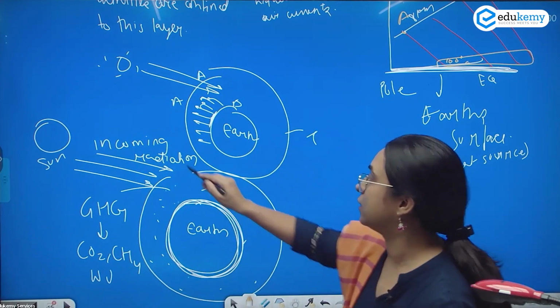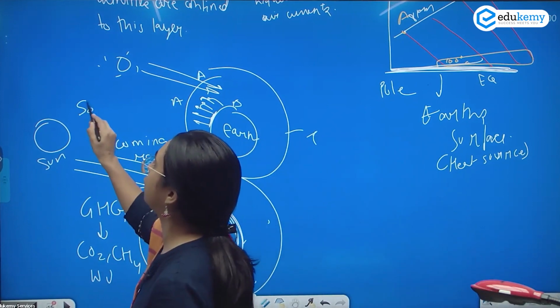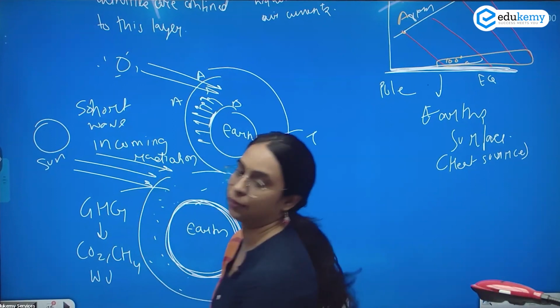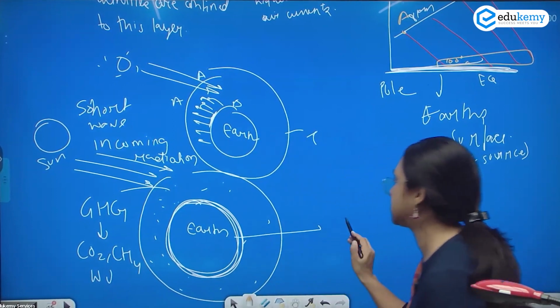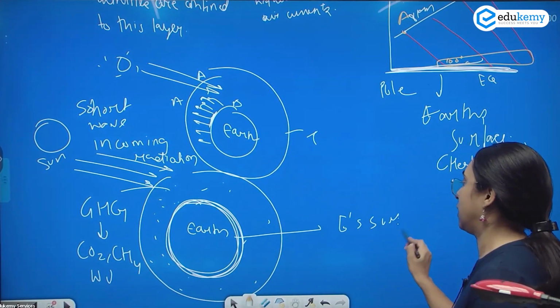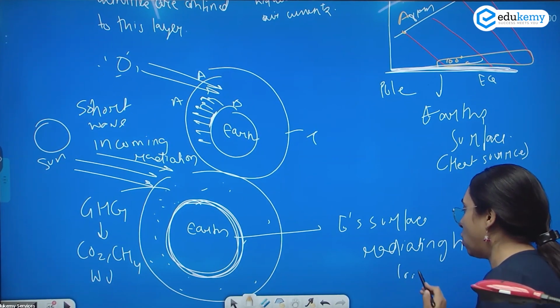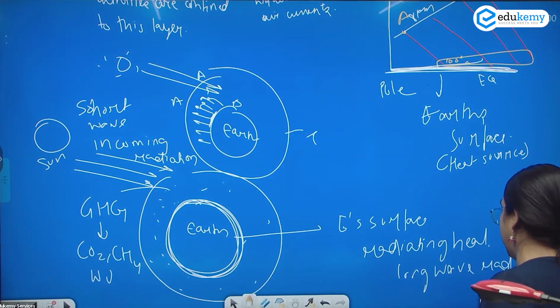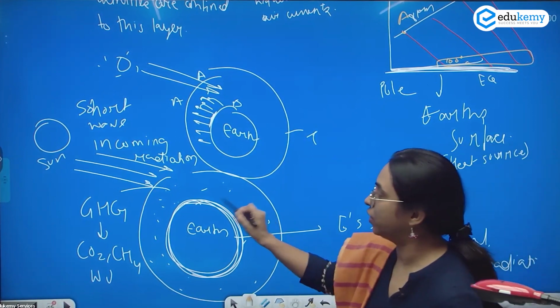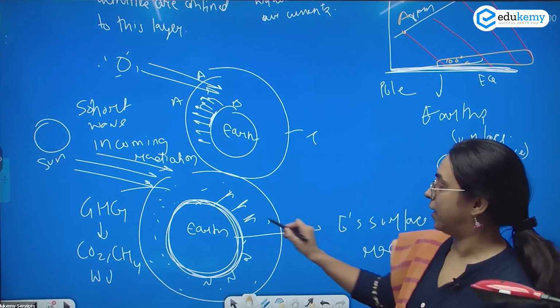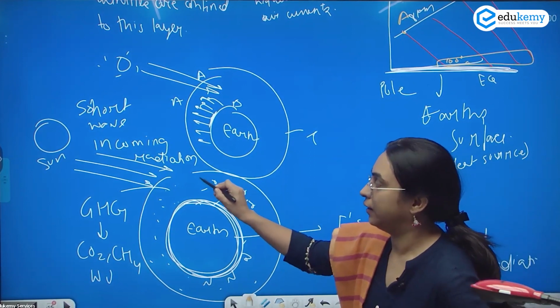So this incoming radiation is of short wavelength. And the Earth's surface that is radiating the heat emits long wave radiation. Once the Earth radiates the heat, the greenhouse gases absorb it.